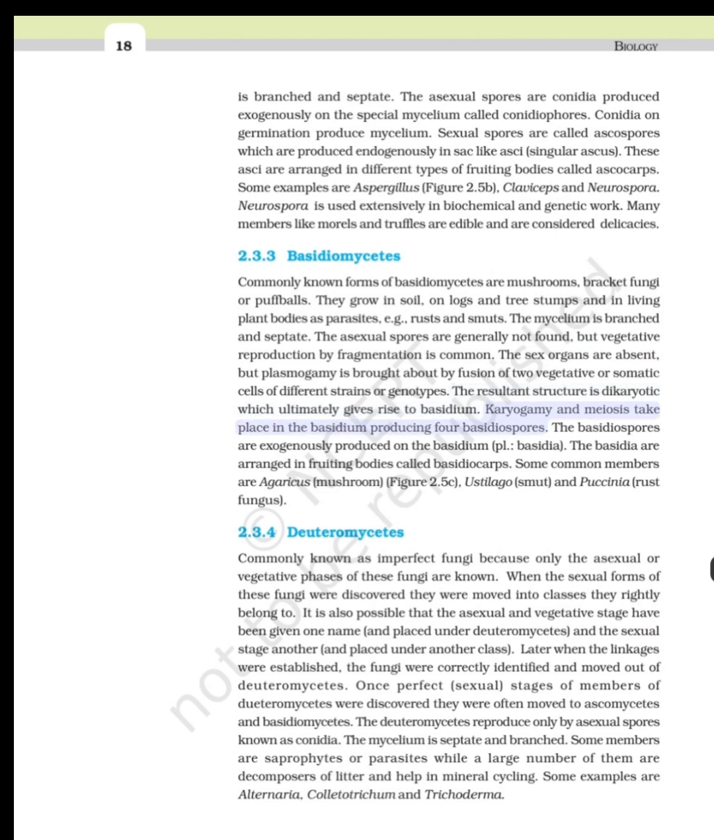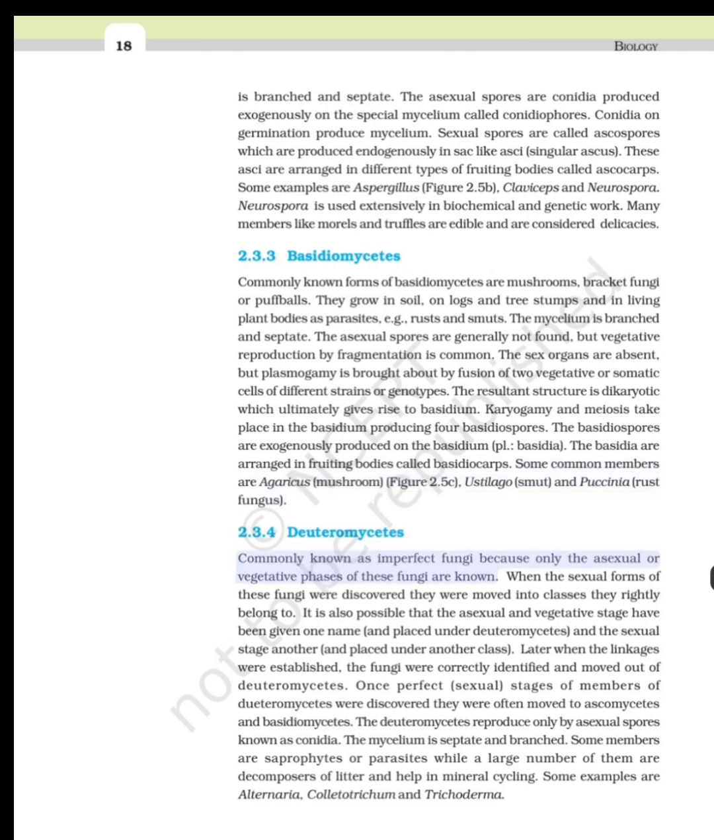Karyogamy and meiosis take place in the basidium, producing four basidiospores. The basidiospores are exogenously produced on the basidium, plural basidia. The basidia are arranged in fruiting bodies called basidiocarps. Some common members are Agaricus, mushroom, Figure 2.5c, Ustilago, smut, and Puccinia, rust fungus.